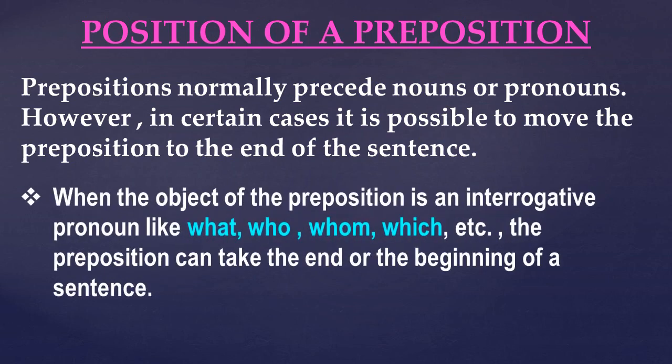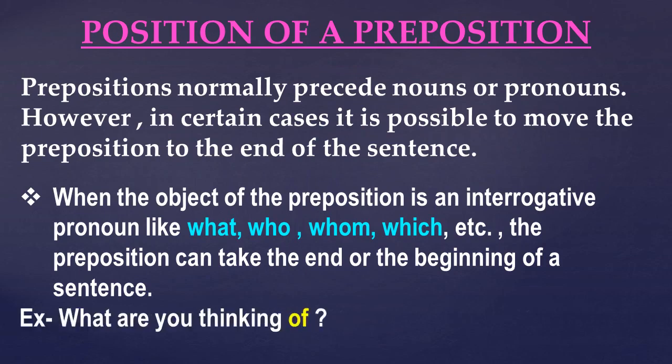The first case is when the object of the preposition is an interrogative pronoun like what, who, whom, which, etc. The preposition can take the end or the beginning of a sentence, like: what are you thinking of? The object is an interrogative pronoun, that is what. So we are placing the preposition at the end of the sentence.